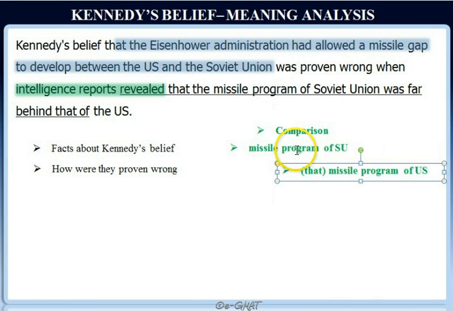Okay, so again, the sentence is relatively straightforward. It states a belief, and then it states that this belief was proven wrong when something happened. What happened? The intelligence reports revealed a certain fact, and that fact was that there was actually a gap in the opposite direction, in the sense that the missile program of US was really far ahead of the missile program of Soviet Union. So this sentence is pretty clear in its meaning. So now we will look at the errors in this sentence, if there are any.